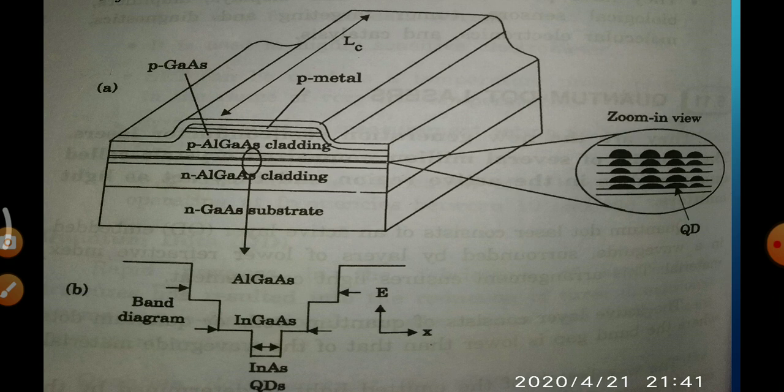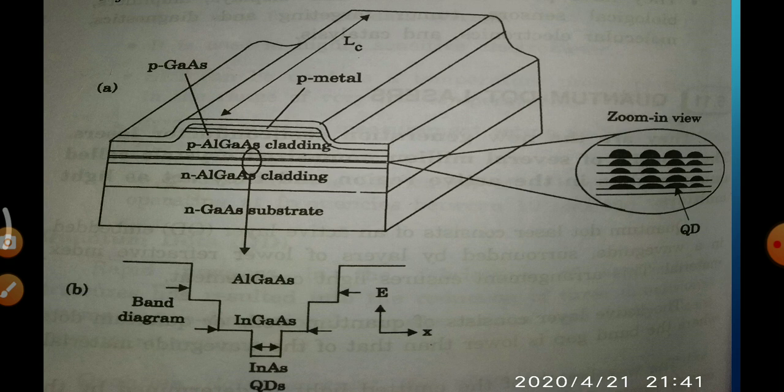And one more difference from the normal diode laser: in the quantum dot laser, the junction is filled with quantum dots, which are made of indium arsenide material. Quantum dots are nanomaterials. In the junction we can see a number of quantum dots.